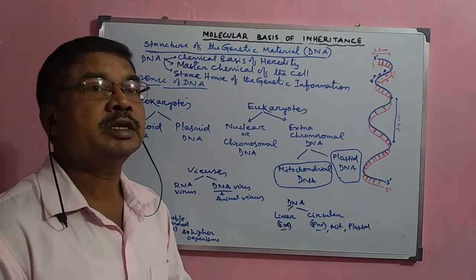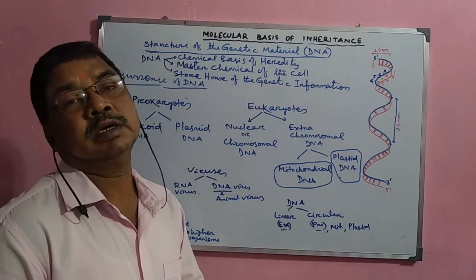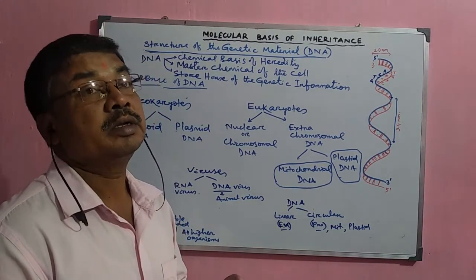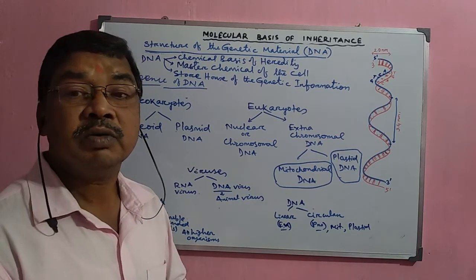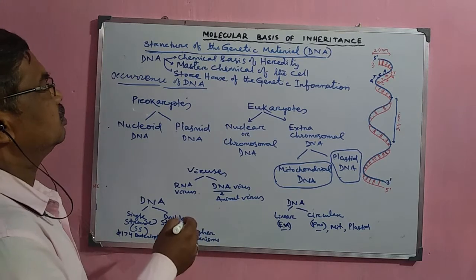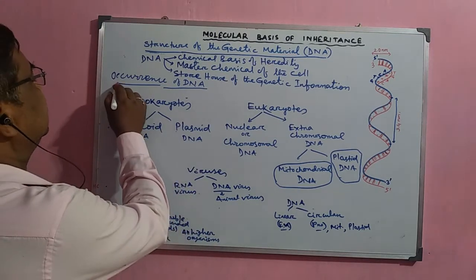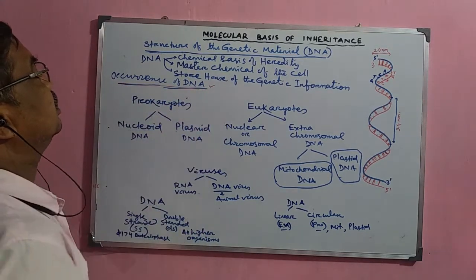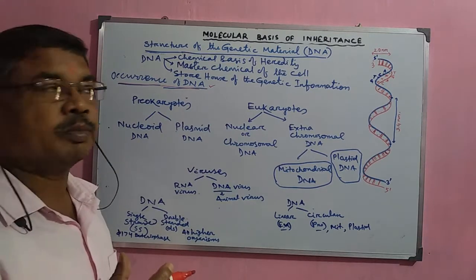Now the question arises: if DNA is the genetic material, then where is it present? What is its structure? How does it perform its function? So first of all, we shall discuss where this molecule is found inside the cell. Normally, every organism is made up of cells.